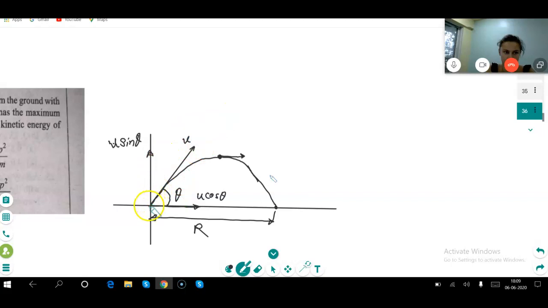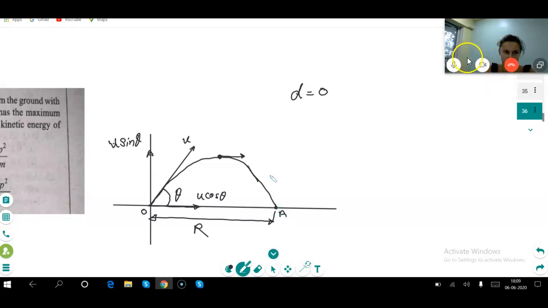See, when it reaches from the starting point O to its final point A, the vertical distance is zero here. So can I write d is equal to zero? Because it reaches the same height at this end.